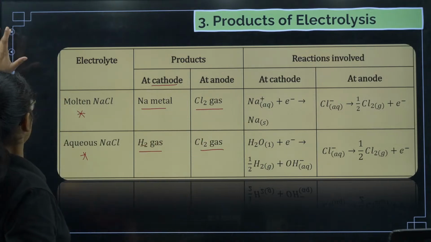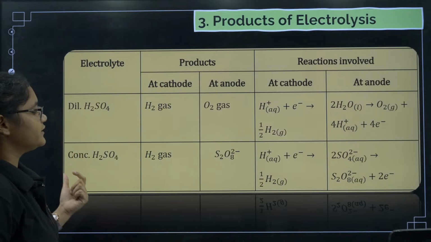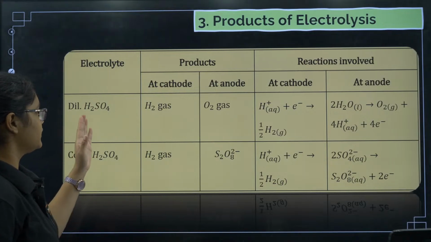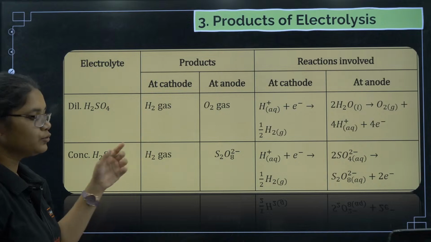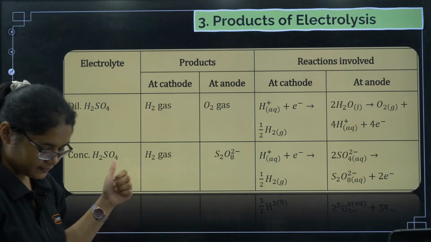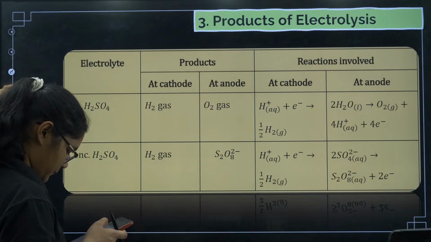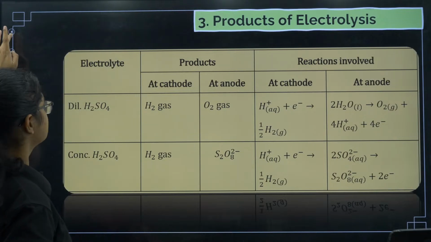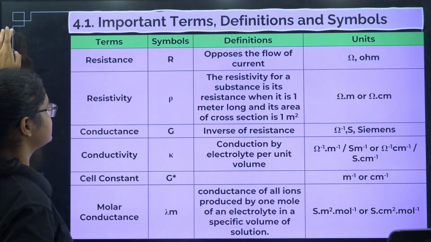Okay. Next, if I go to dilute H2SO4 and concentrated H2SO4, in dilute you will have O2 and H2, and in concentrated you will have H2S2O8 and H2 gas. Okay, so that you should be knowing. Clear? Next, we will go to conductance of electrolyte.